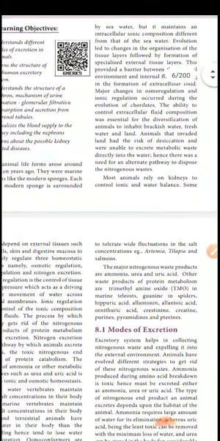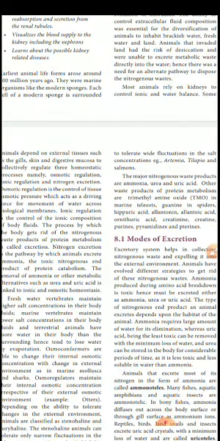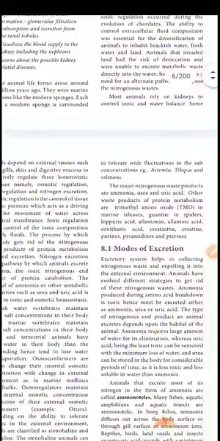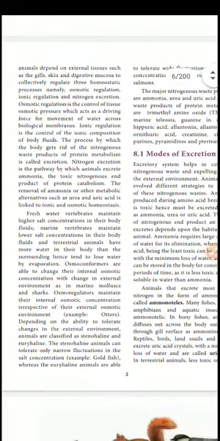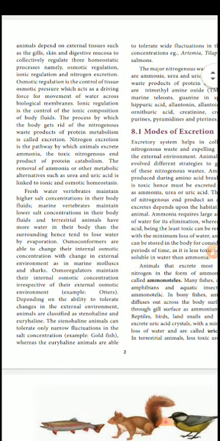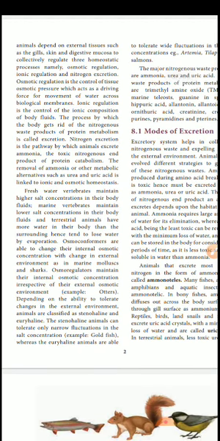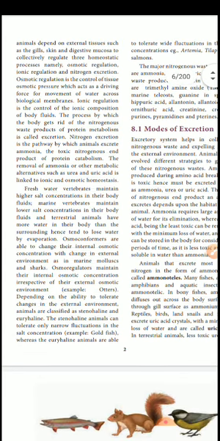Most animals have a kidney to control ionic and water balance. We have the kidney, but lower organisms don't have a proper kidney organ for excreting waste products. Some animals depend on external tissues such as gills. So instead of a kidney, some animals have gills as the excretory organ, and skin. Some other lower animals use their skin. For us, the sweat that comes out is also waste, nitrogen waste, and it comes out from our skin. In the same way, lower organisms send their excretory products out through the skin.